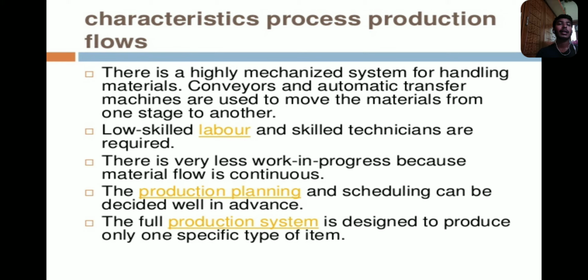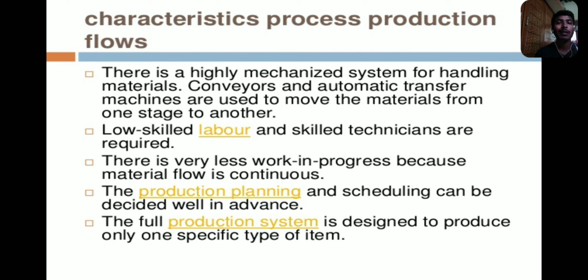It is a highly mechanized system for handling materials. So we are handling the materials. It is a highly mechanized system, and the components are highly machined, and mechanization is very important. Conveyors and automatic transfer machines are used to move the materials from one stage to another. So we are using the conveyors so the product can be moved from one place to another in the process production system.